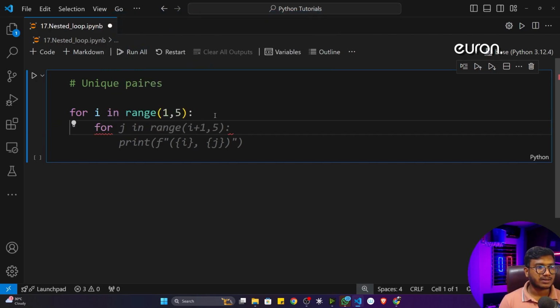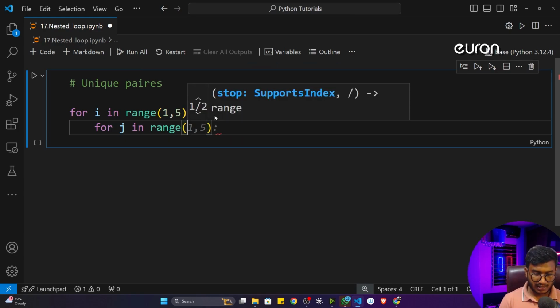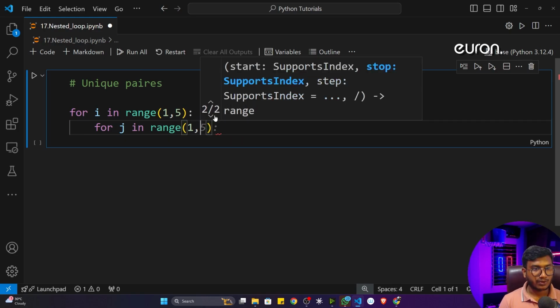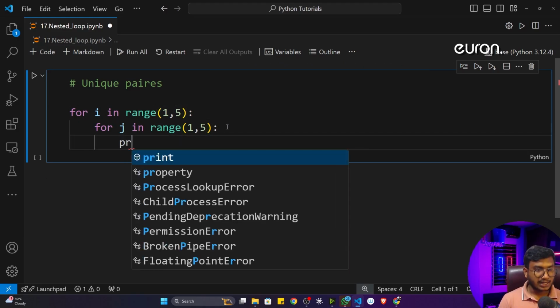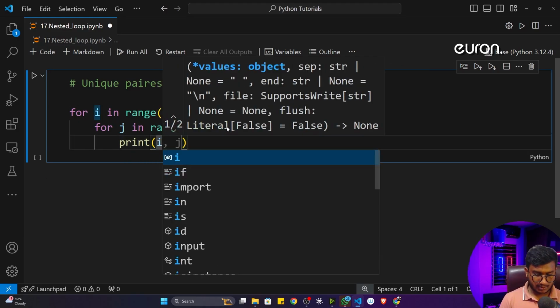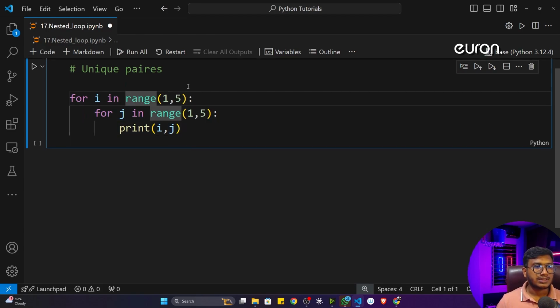So I'll just name it as J in range. Okay, J in the range. Again, I'm going to write 1 to 4. Okay, 1 to 4. So now inside that, I'll just print this particular I and J.